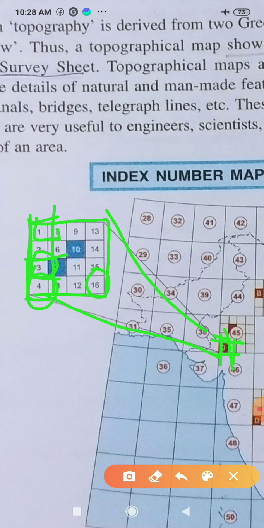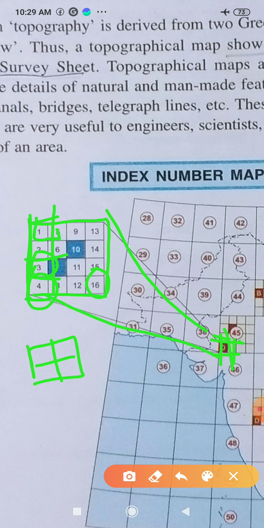So from an index number map, 16 one degree maps can be obtained, and from a 1 degree map, 16 quarter degree maps are obtained. Again, suppose 1 quarter degree map is given. If you divide that into 4 parts, then a half degree map is obtained. Like that, maps are of different types that we will discuss in the next classes.